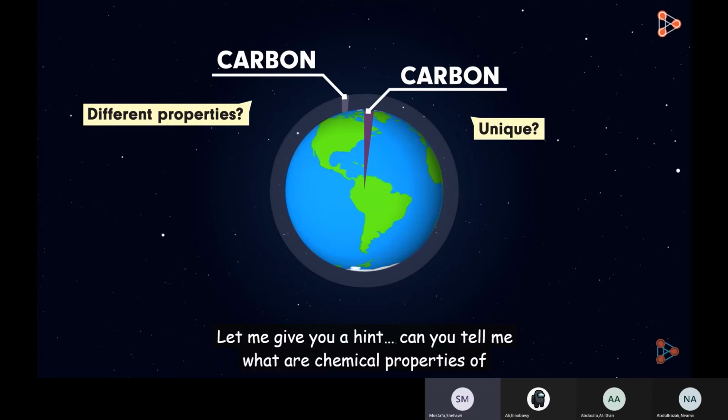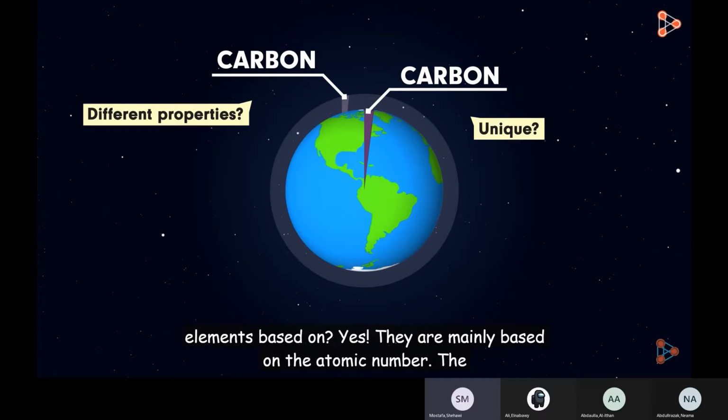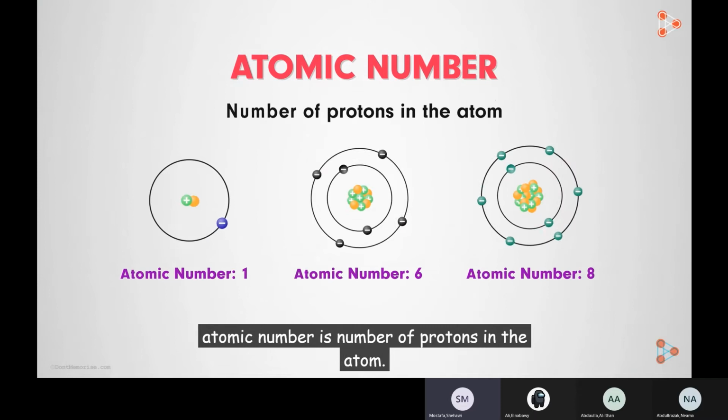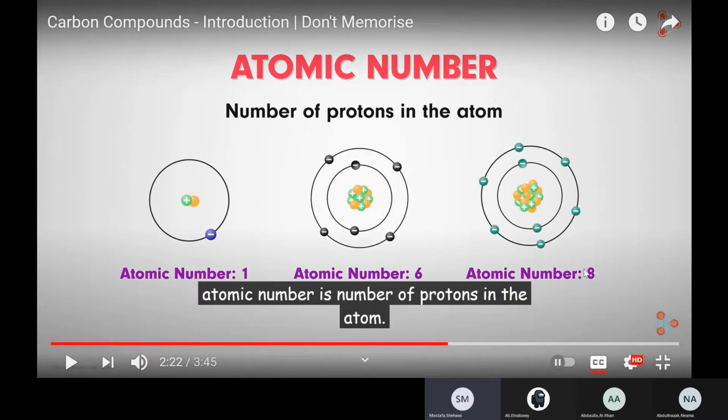Can you tell me what the chemical properties of elements are based on? Yes, they are mainly based on the atomic number. The atomic number is the number of protons in the atom. I think that we have covered it previously. The atomic number of any atom is the number of protons that exist inside the nucleus, and it equals the number of electrons in the energy levels in the neutral state of the matter.